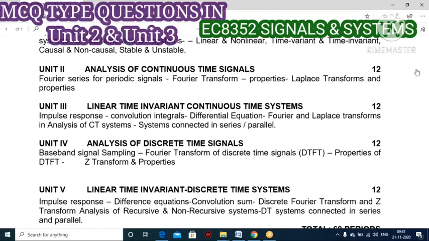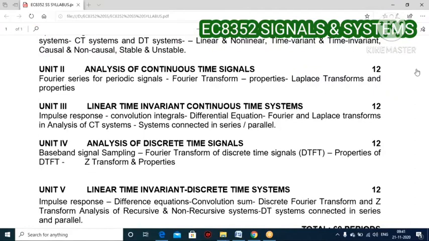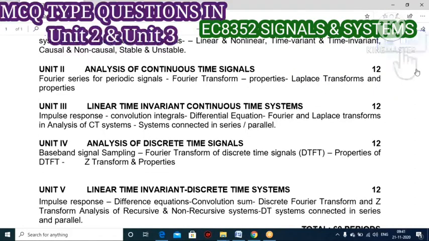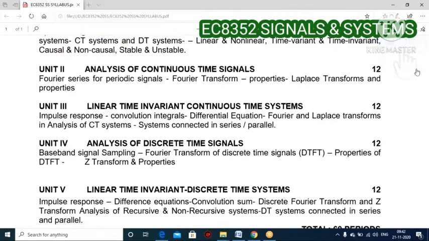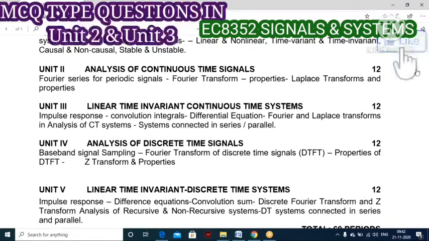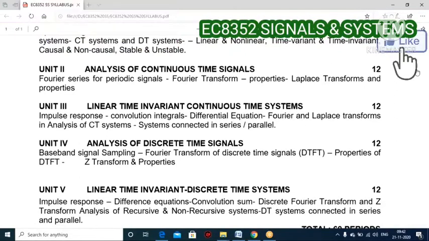then synthesis equations and analysis equations, right? Half wave rectifier, then pulse waveform, or they may ask about finding the Fourier coefficient. So for that you must know the synthesis and analysis equation for each type of Fourier series, right?